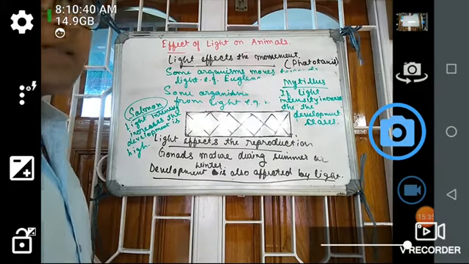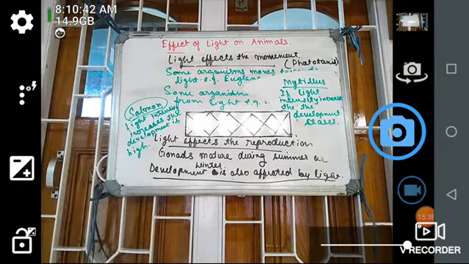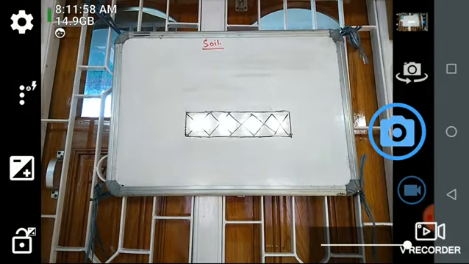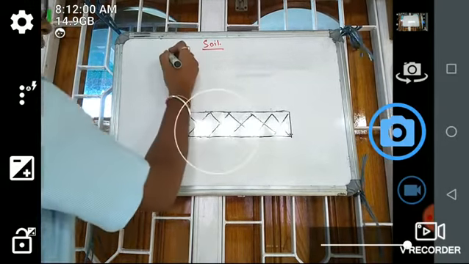Next we shall see the soil. Next abiotic factor, that is the soil. So what is soil? Soil is another abiotic factor.